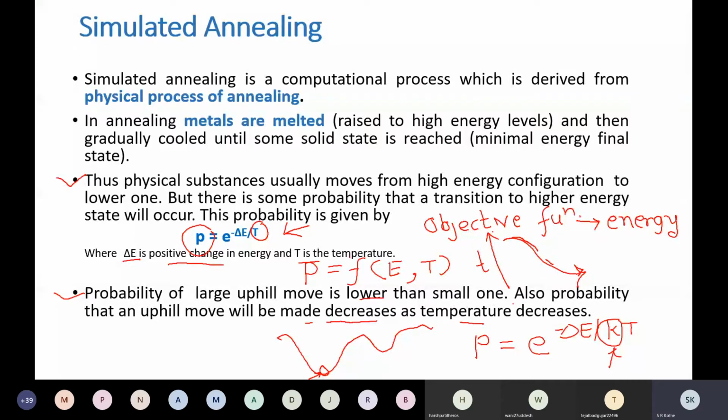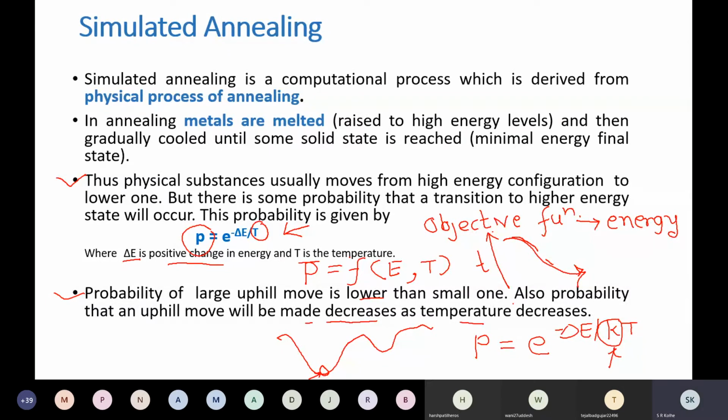Another way to characterize this process is that downhill moves are allowed at any time. Okay, that can also be done. It depends upon how you implement it. Large upward moves may occur early, but as the process progresses, only relatively small upward moves are allowed until finally you reach the solution. The rate at which the system is cooled is called the annealing schedule. So how you are going to reduce the temperature is decided by the schedule.